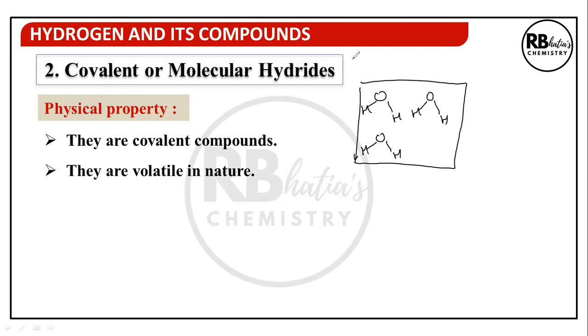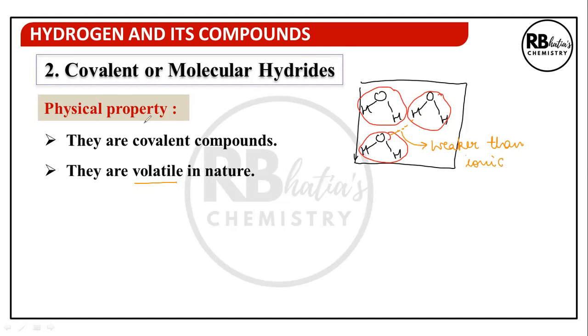Each molecule is made up of covalent bonds, and between two molecules, there are intermolecular forces, hydrogen bonds. Two molecules are going to have hydrogen bonds holding them. Since these hydrogen bonds are weaker than ionic bonds or covalent bonds, these are going to be more volatile in comparison to salt-like or saline hydrides.